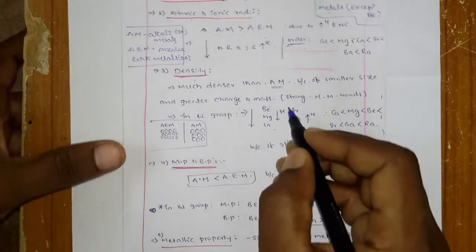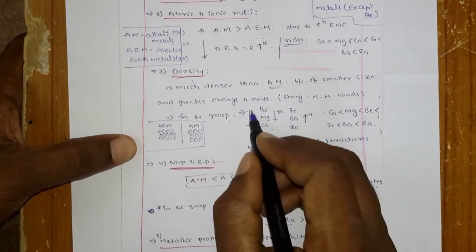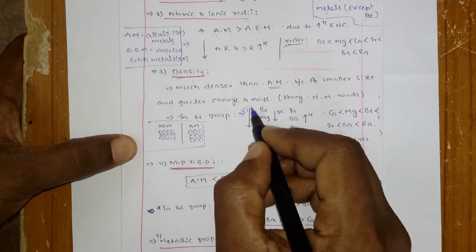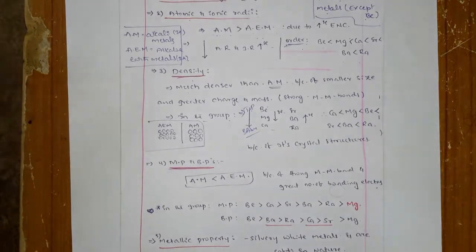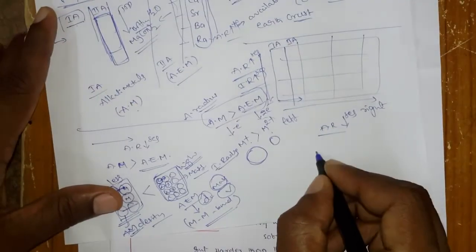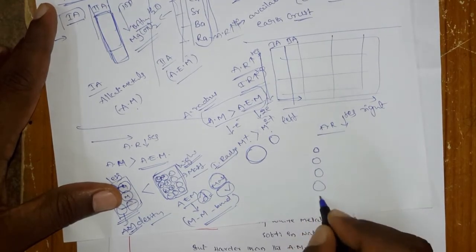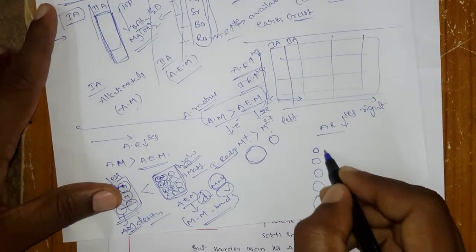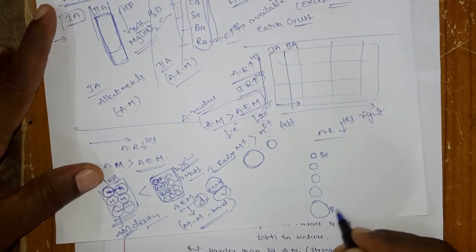And again, when you come within the group, from top to bottom, what will happen? Obviously from top to bottom the sizes of the metals increase, you know that. If this is beryllium, then this could be barium or radium.